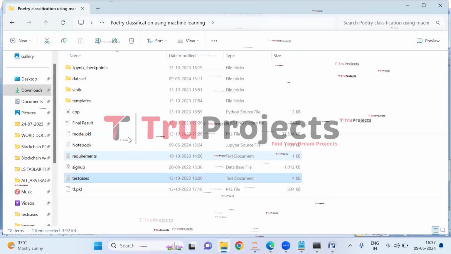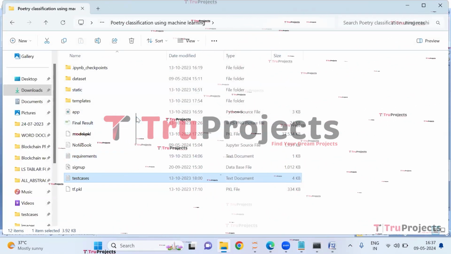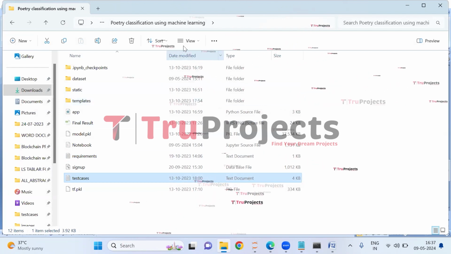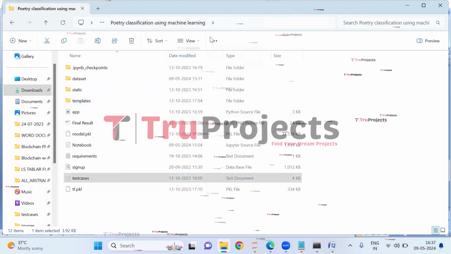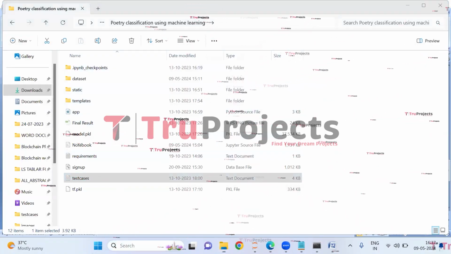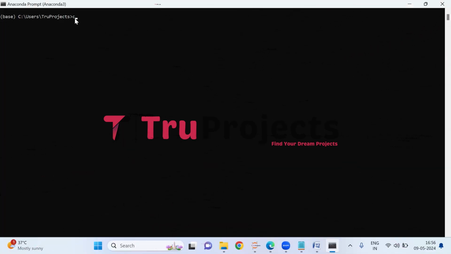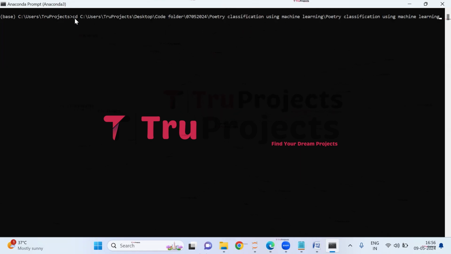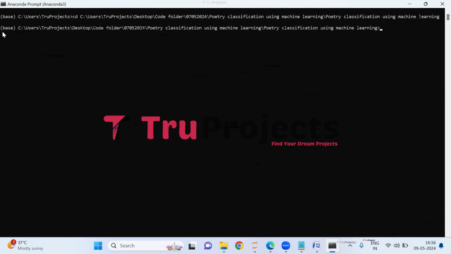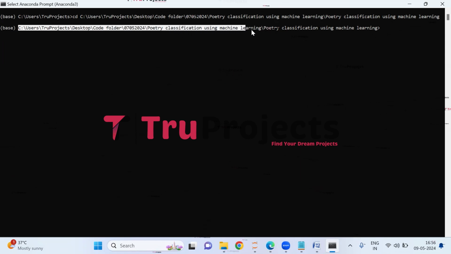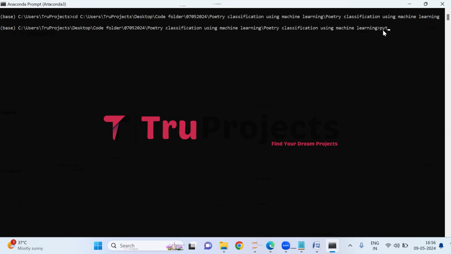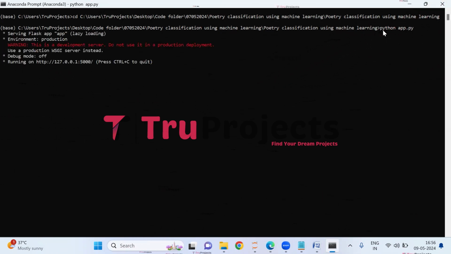Now close this. Now let us copy the path of the code folder from the address bar of the file explorer. So here I'm copying the path. Now open the Anaconda prompt. Use the cd command followed by a space and paste the copied path and hit enter. This command is used to change the current directory to the code folder's path. Now compile the app.py file using the command python space app.py and hit enter. This command will execute the Python script and perform a runtime check for any syntax errors or logical issues.